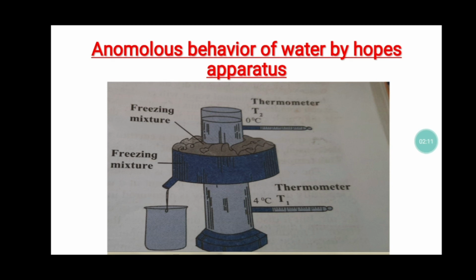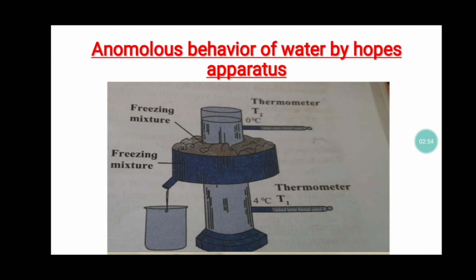The water starts moving upward now, right? Because the temperature at the upper part is more as compared to the temperature at the lower part. So here the cool water starts moving upward. As it moves upward, the water present over here has higher density as compared to the water with lower density over here, right? So this water at normal temperature starts moving downwards, and the temperature in T2 starts reducing tremendously.